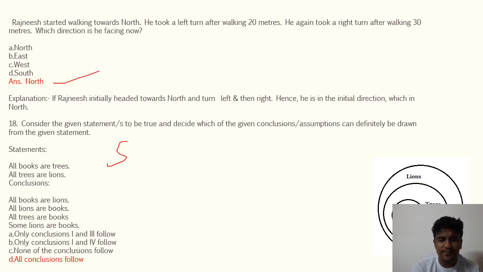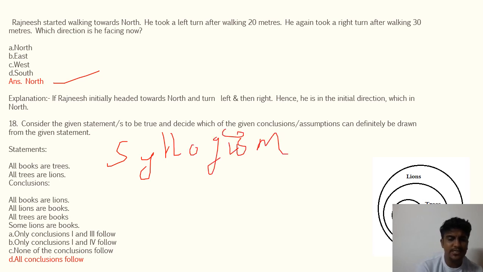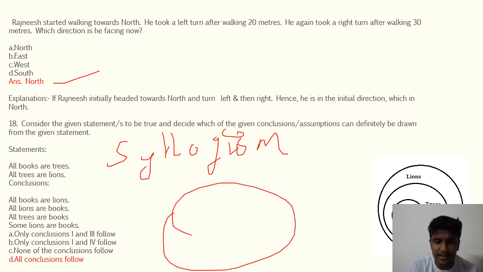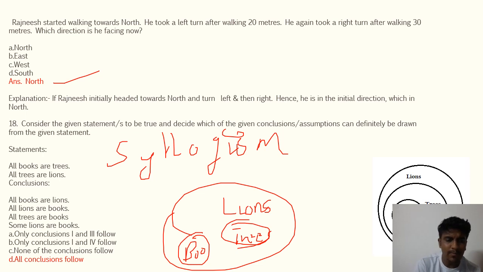Now this is a question of syllogism. Syllogism is basically where they give you two or three statements and tell you to find out the interrelation, and then they give conclusions or assumptions. Here they have drawn a Venn diagram. All books are lions, all lions are books, and all trees are books. So what will be right?